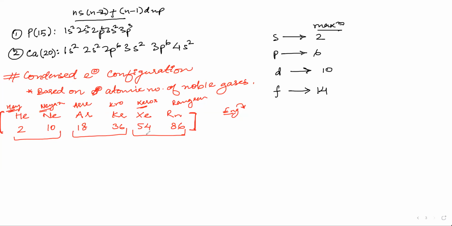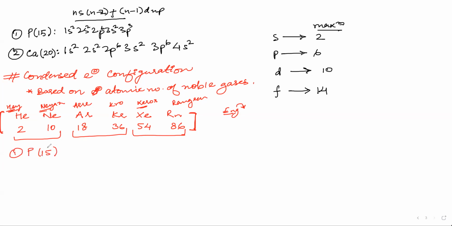Okay. I hope you have read it four or five times. Now, using the condensed electronic configuration, if I have to write it for phosphorus, let us start with this example of phosphorus. That is phosphorus, 15.